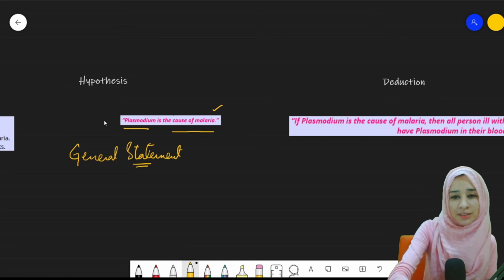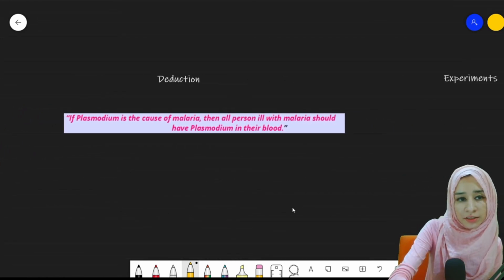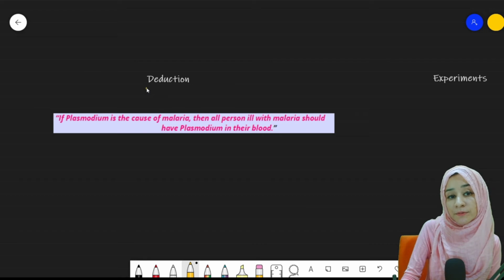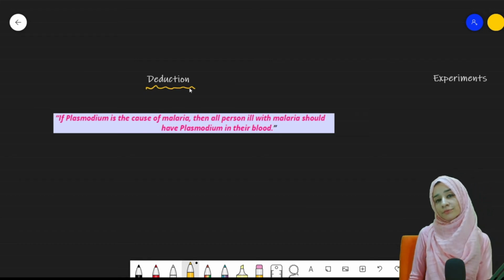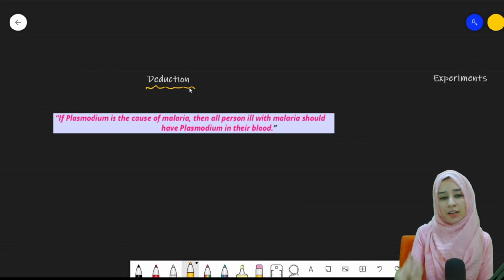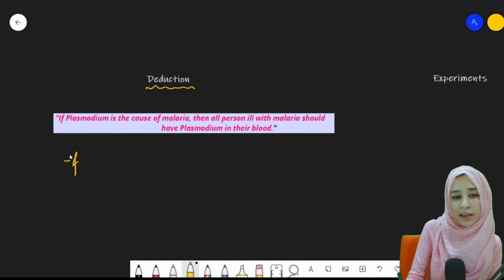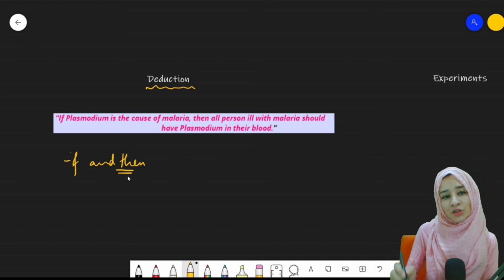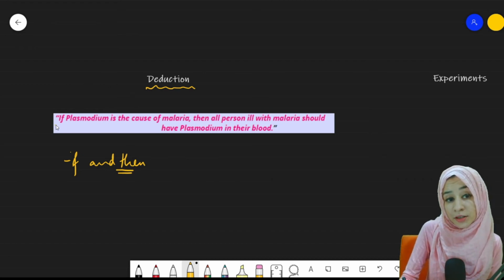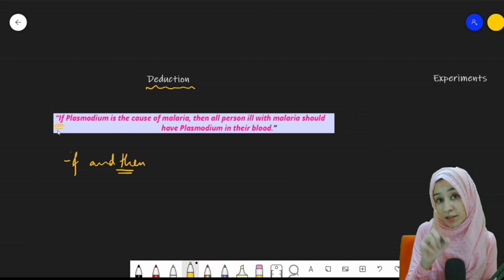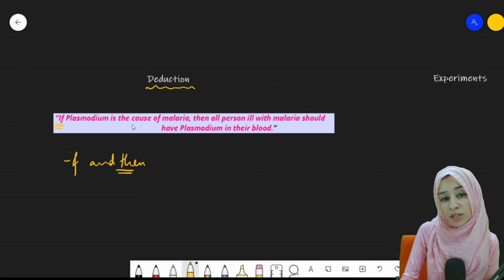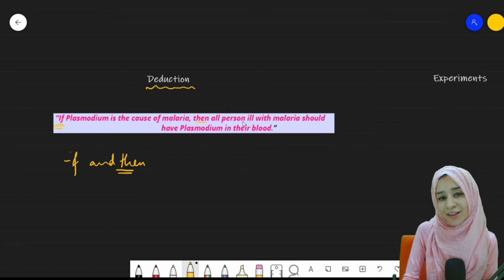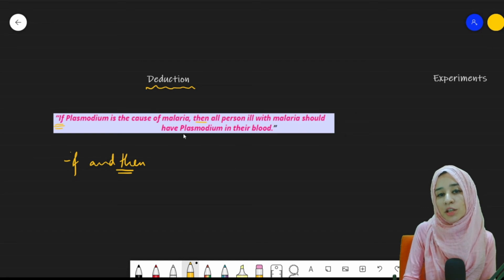Then after hypothesis, there came the next step, that is the deduction. Now we know deduction is an if and then statement, right? So the deduction was if. Make sure there is an if at the start of the statement if you are going to give a deduction. If plasmodium is the cause of malaria, then all persons ill with malaria should have plasmodium in their blood.